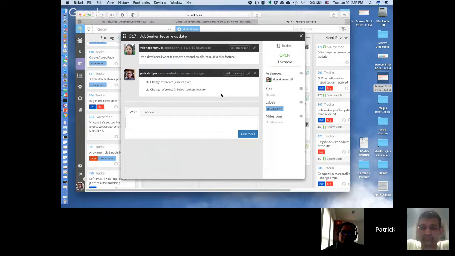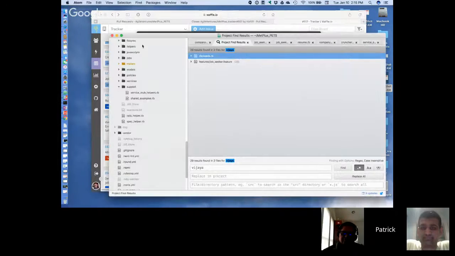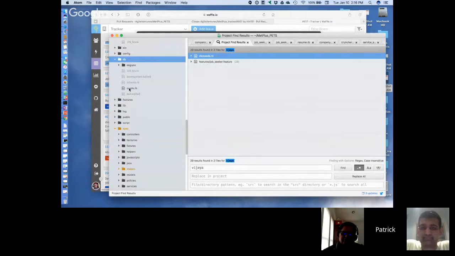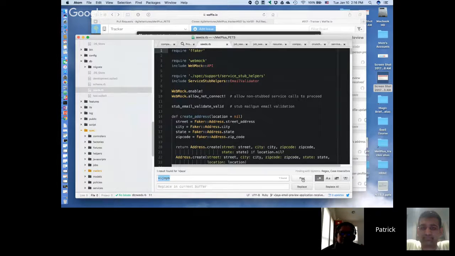So what I had to do with that record, I created my details with one record. I had to remove it from the seed file. Which record? Job seeker 3 in seeds.rb. Okay, so let's look at that file. Let's see. Database seeds. The job seeker records. Yeah, right there.